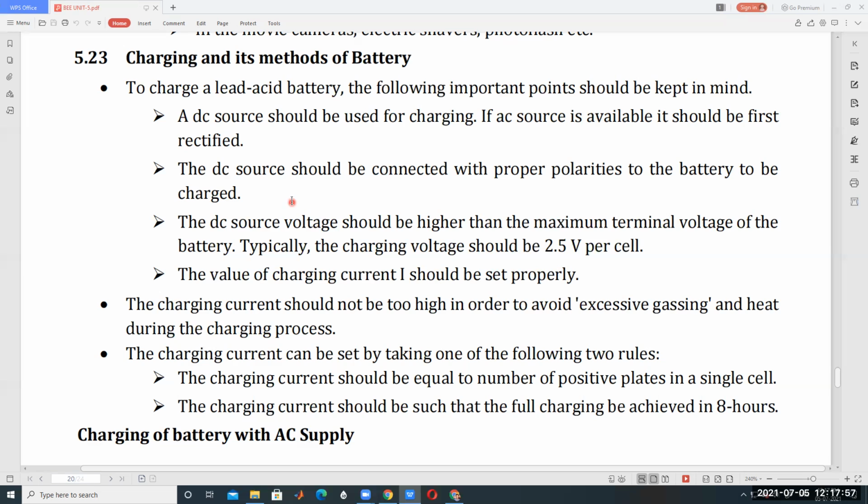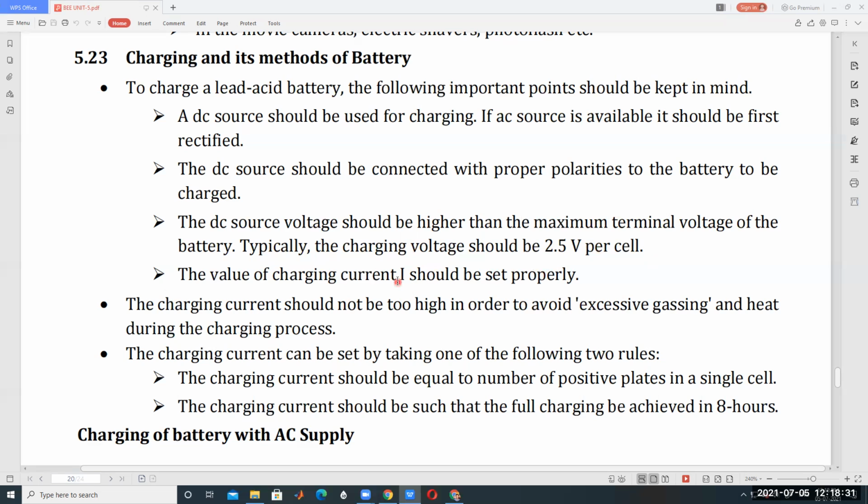So the source voltage must be greater than the battery voltage. Source voltage must be more than that of the storage device. Then only the battery is charging properly. Otherwise, it's not possible. The DC source voltage should be higher than the maximum terminal voltage of the battery. Typically, charging voltage should be 2.5 volts per cell. Then the value of charging current I should be set properly.